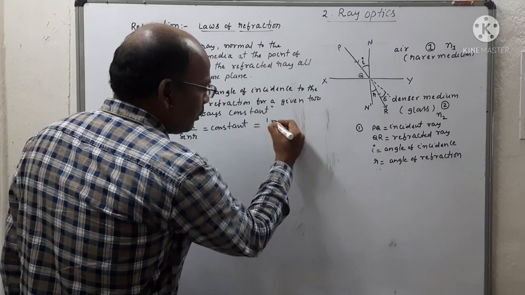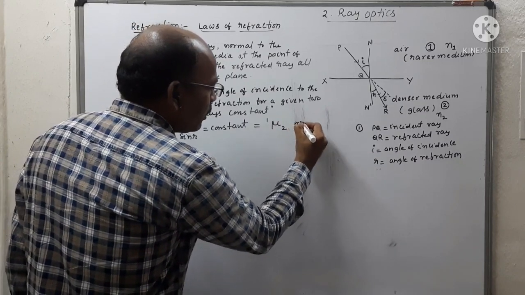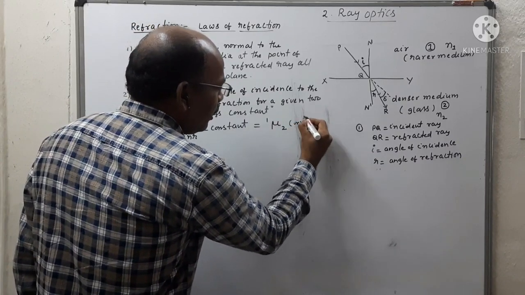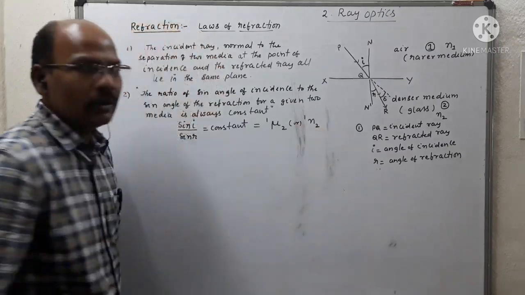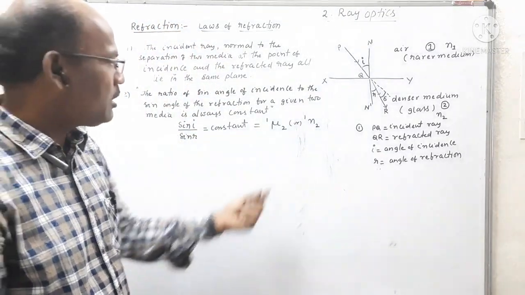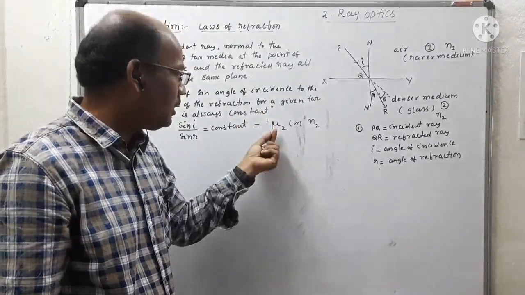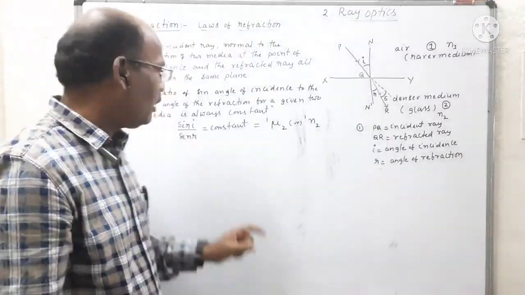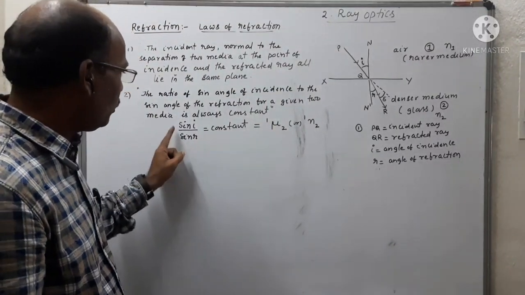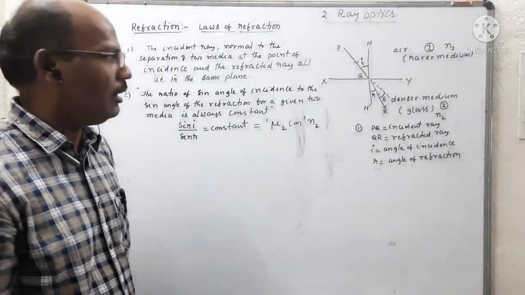This can be written as mu r. You can also use n12; in some books the notation is n, and in some books the refractive index is represented by a. Then mu 1 to 2 is equal to sin i by sin r.